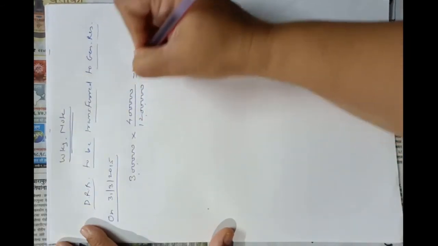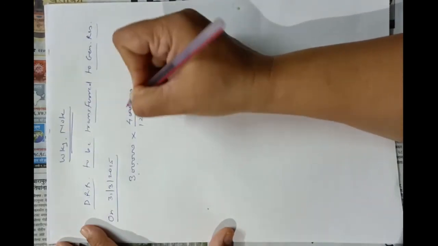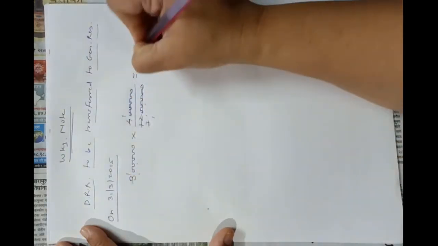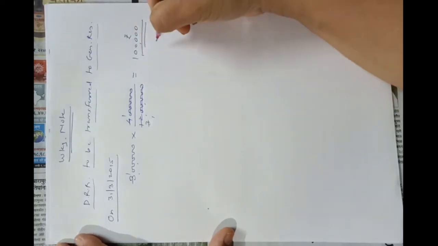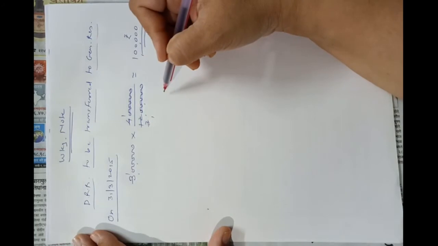Okay, so the answer is 1 lakh. Rupees 1 lakh will be transferred to general reserve on 31st March 2015 after the redemption.